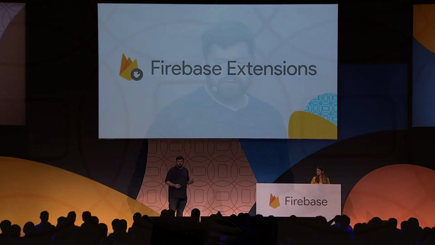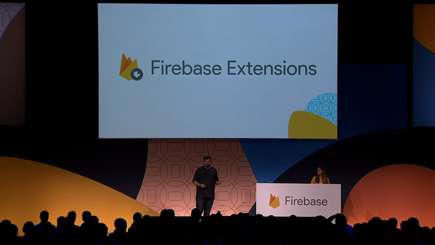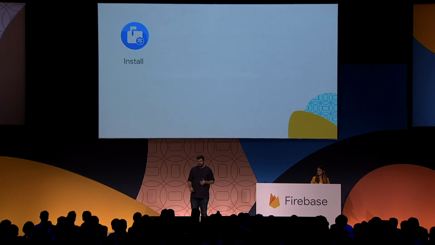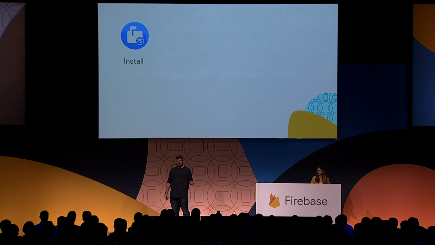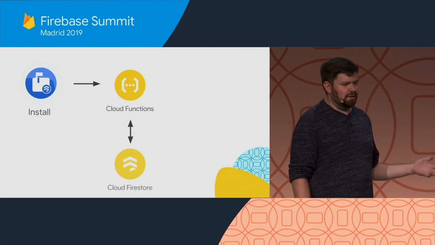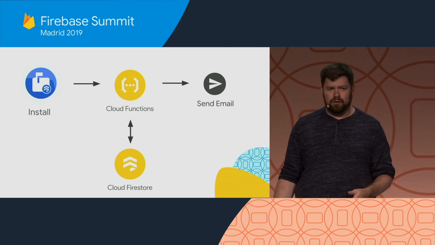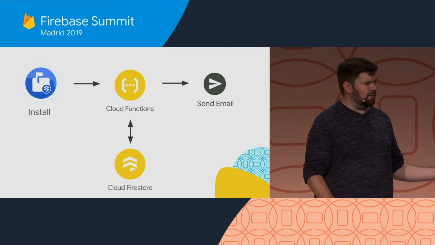Extensions leverage the powerful infrastructure already available in Firebase without the need for you to write a single line of code. When you install an extension, you provide a few simple configuration parameters, and we do the rest. We create new resources in your project, like Cloud Functions, and we connect those to existing resources like your Cloud Firestore database, and then perform actions like sending email or anything else that might be a problem you need to solve in your application.